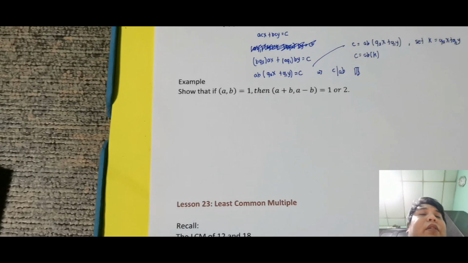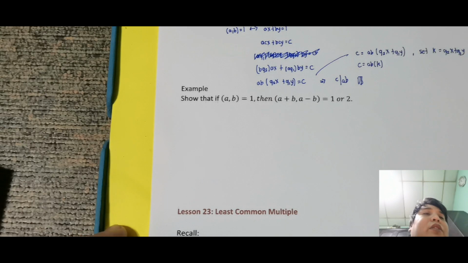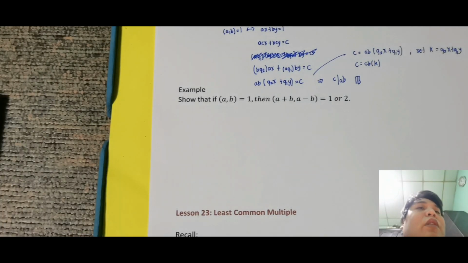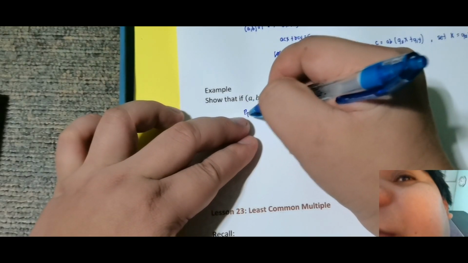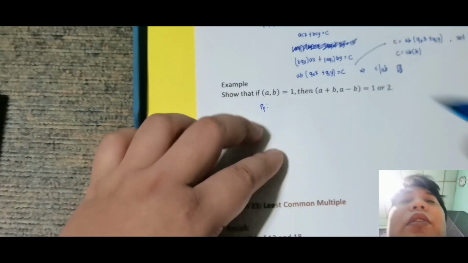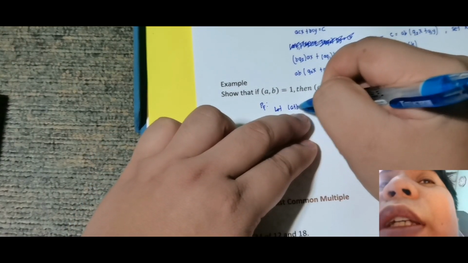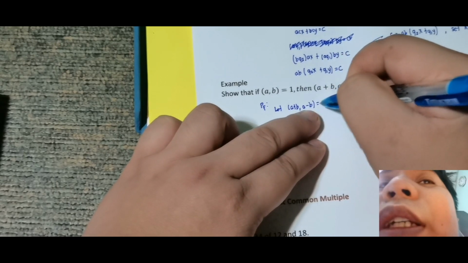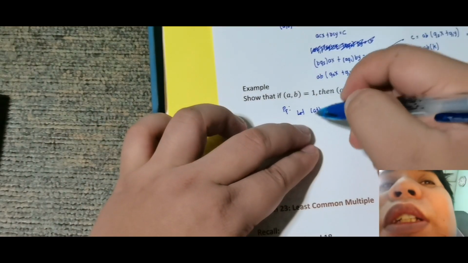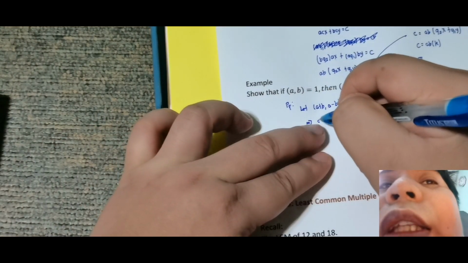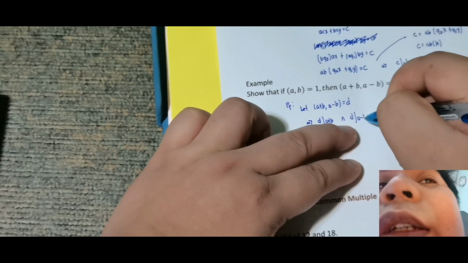Okay, then let's have example. Show that if GCD of A and B is equal to 1, then GCD of A plus B and A minus B is equal to 1 or 2. Okay, so ito yung proof. Mahirap mag-on the spot. So, mag-start ako dito. Suppose natin, iset ko muna na yung GCD of A plus B, A minus B is equal to D. Okay, so by definition ng GCD, this implies that D divides A plus B and D divides A minus B.